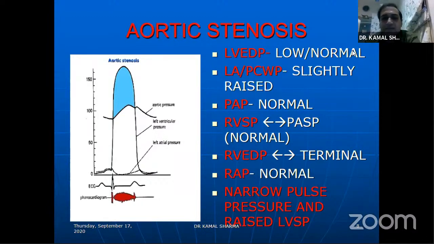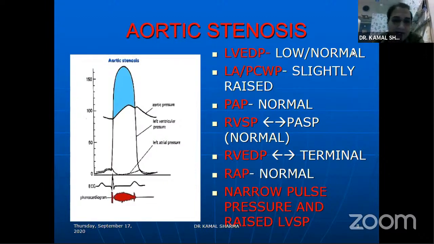RVDP, when it is raised, is either due to multivalvular disease or the Bernheim effect, with the LV impinging on the RV, which leads to a rise in the RV-EDP and failing of the right ventricle, and hence biventricular failure. But again, it's very rare and terminal, and RA pressure is often normal. So narrow pulse pressure and raised left ventricular systolic pressure are the hemodynamic findings of aortic stenosis.